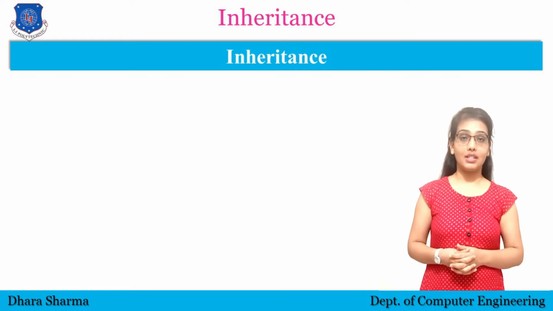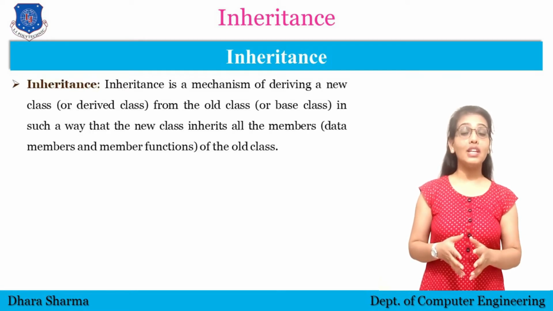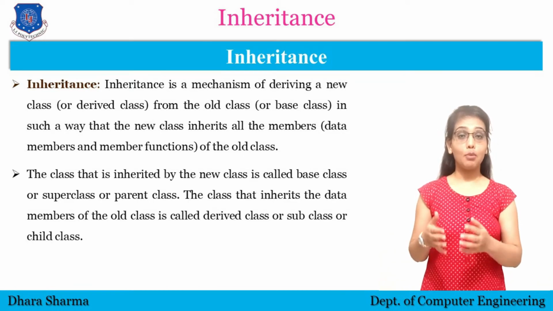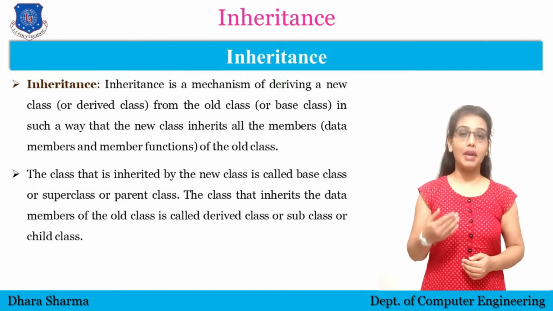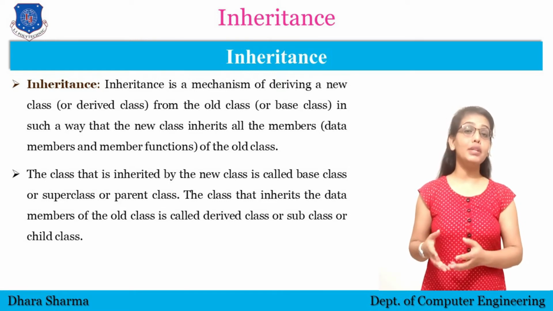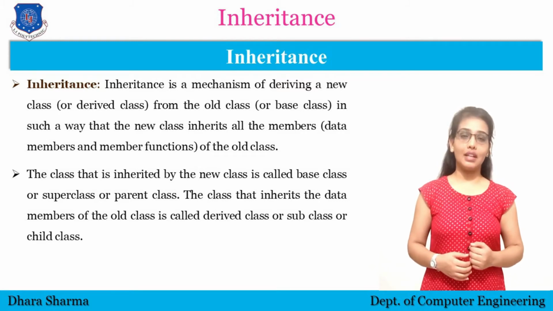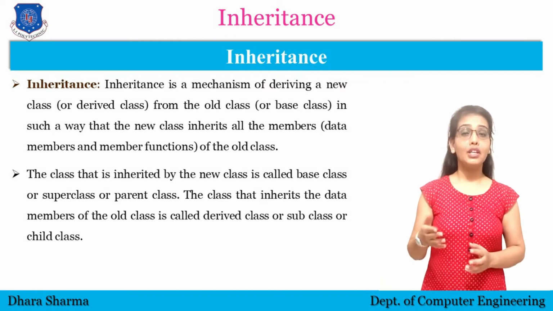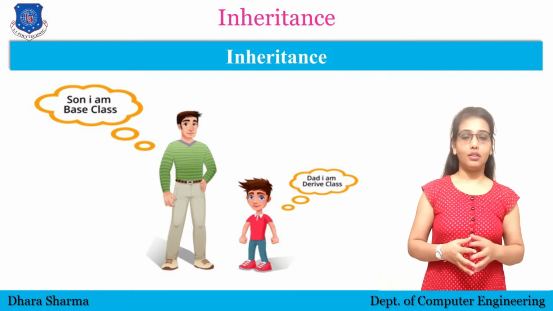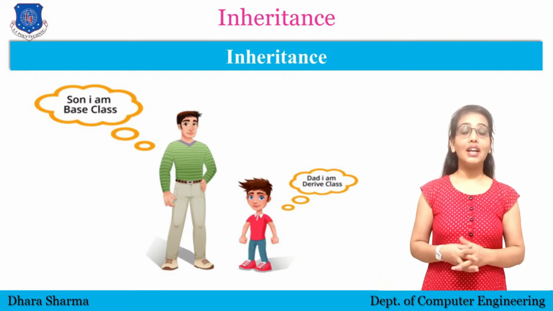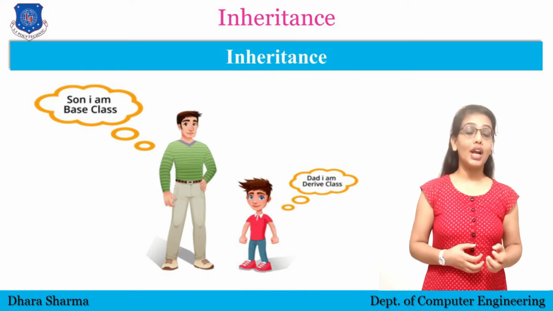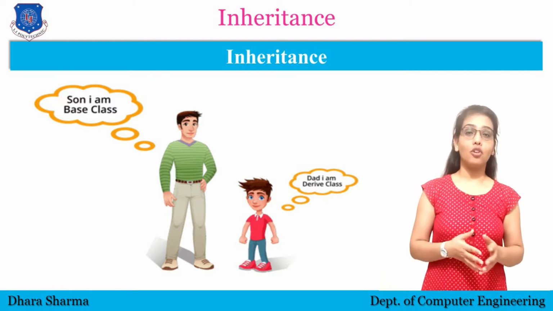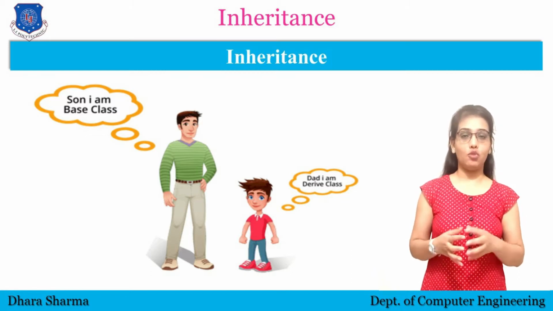So what is inheritance? Inheritance is just a process of inheriting the properties from one class to the other class. The class from which the properties are inherited is known as the base class, and the class into which the properties are inherited is known as the derived class. We will understand this concept with a very general and simple example. Here you can see father and son. We used to say that there are many things that are inherited by the child from the parents. So the parent can be considered as a base class and the son or child can be considered as a derived class.